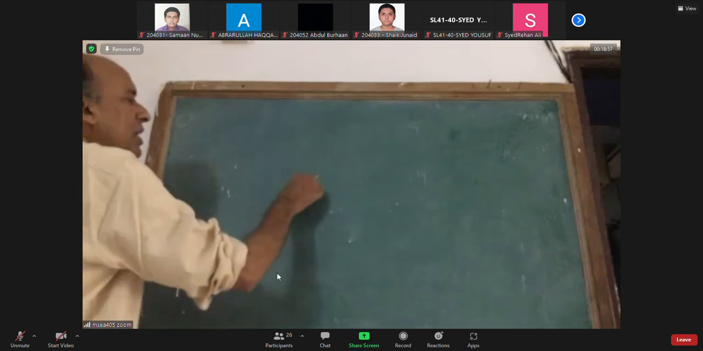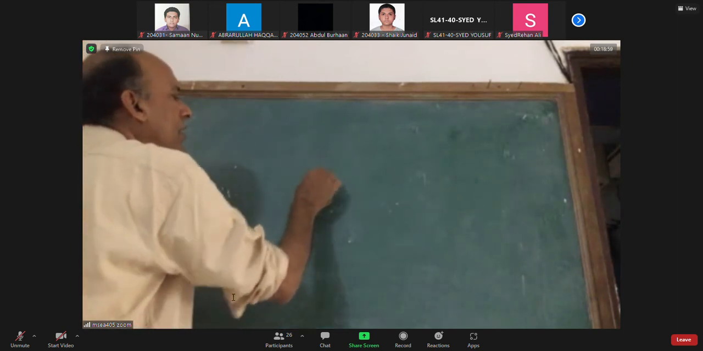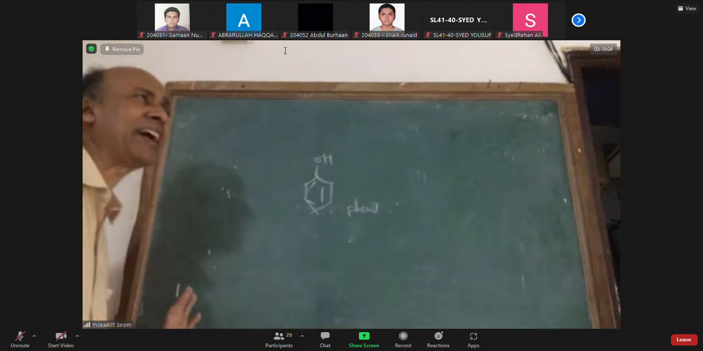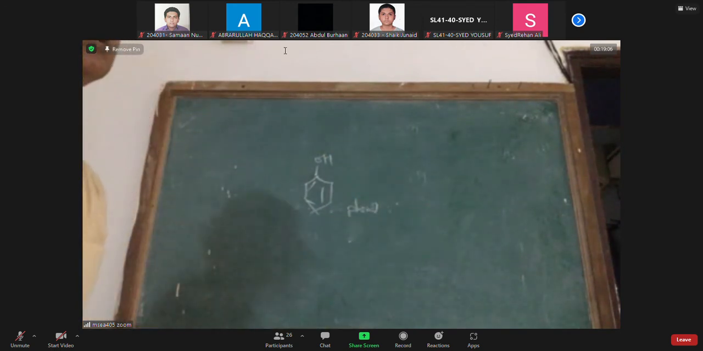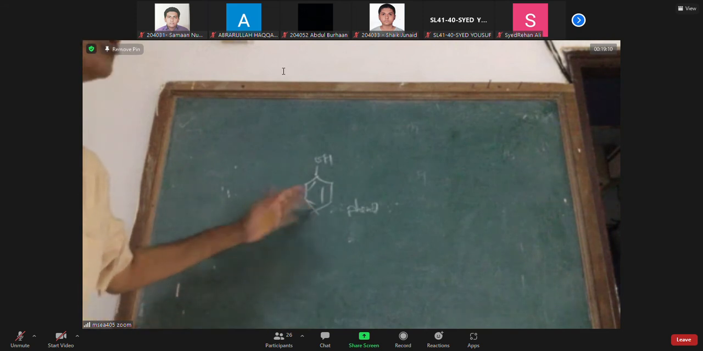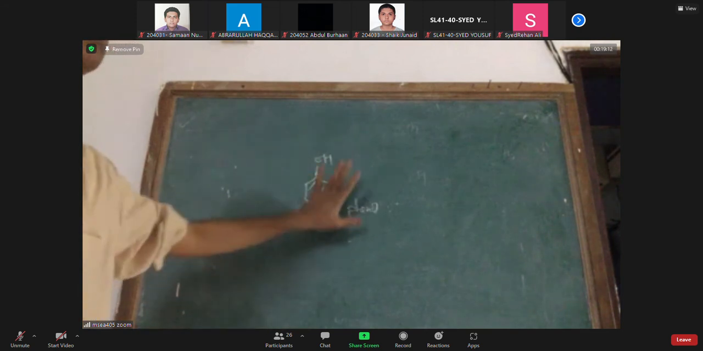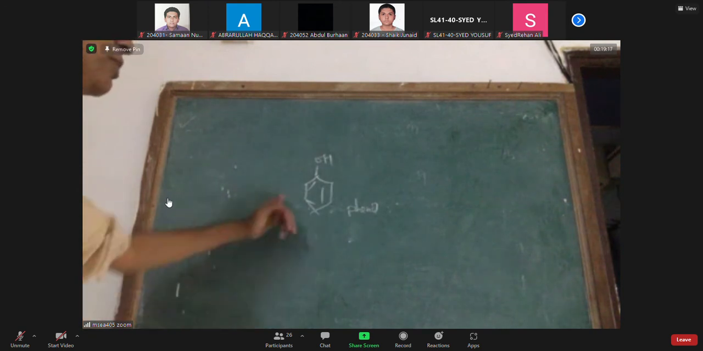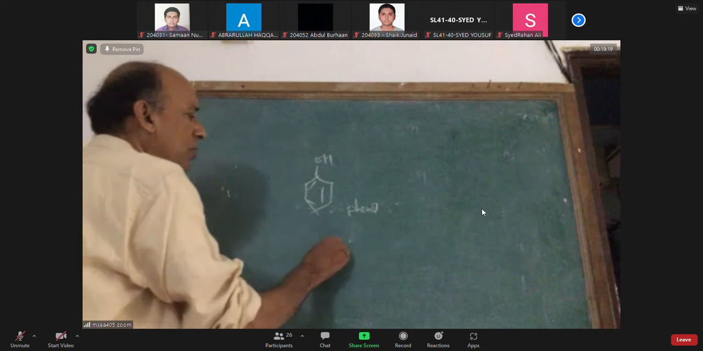Now, the compounds which have a benzene ring linked to an OH group are called phenols. Phenols have a characteristic smell. Normally, phenol has no color, but if you keep it in open air for some time, due to aerial oxidation, it gets a red color. Phenols are used in soaps. Lifebuoy soap contains phenol, which is known as carbolic acid.